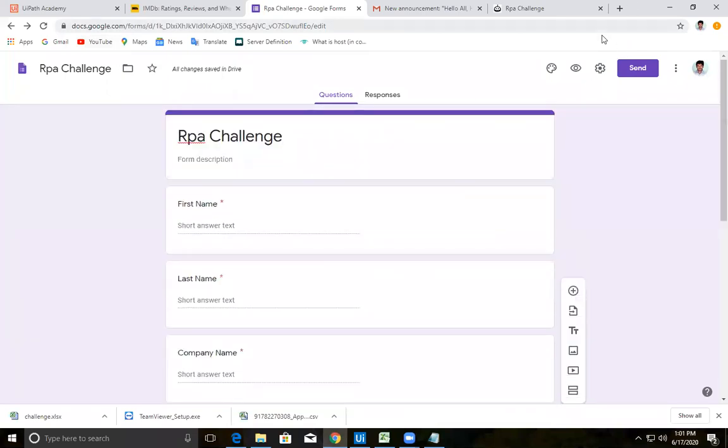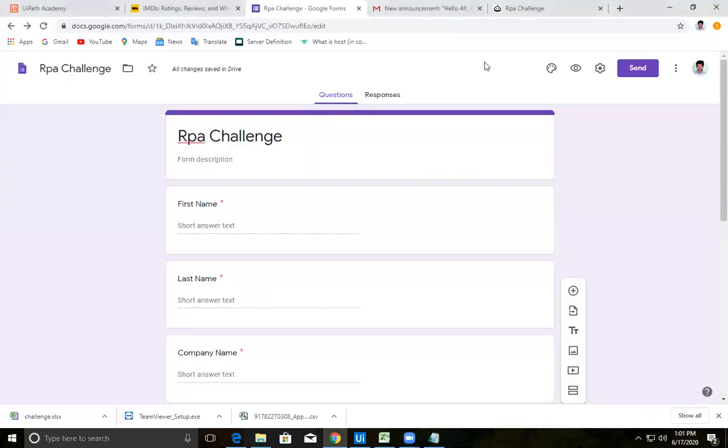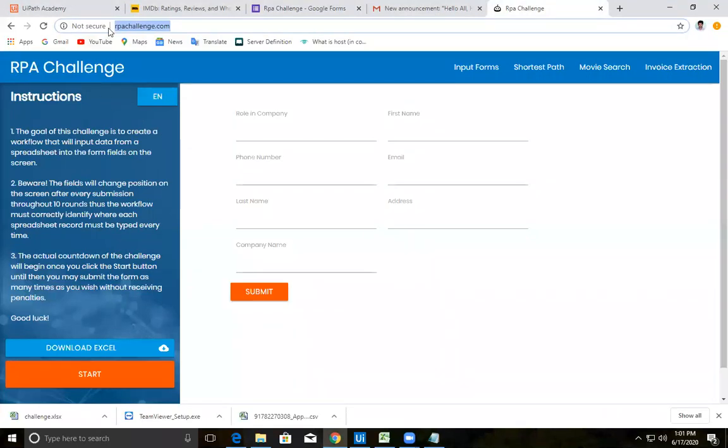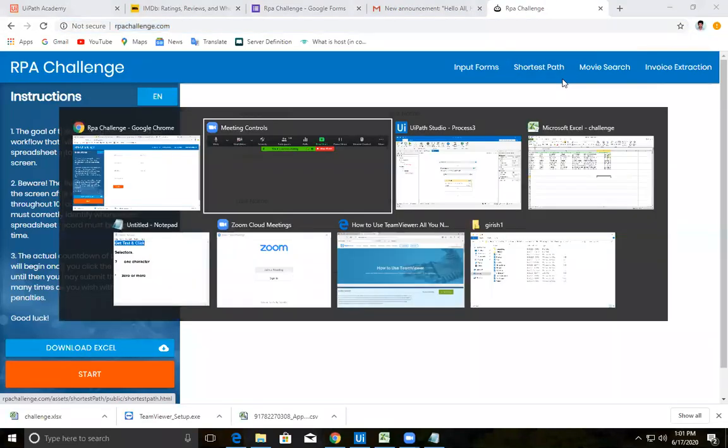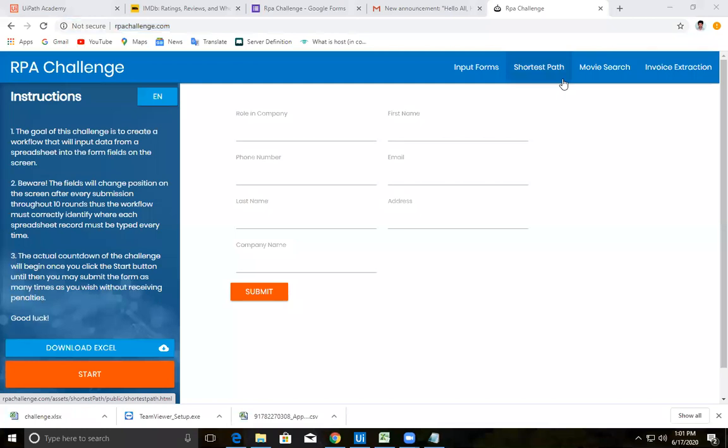Under rpachallenge.com, there is something called download Excel.